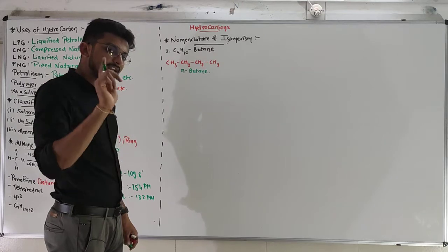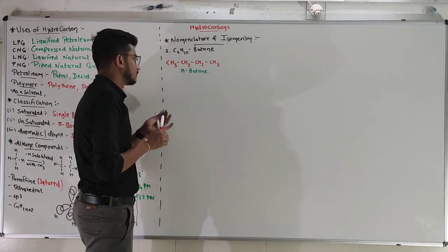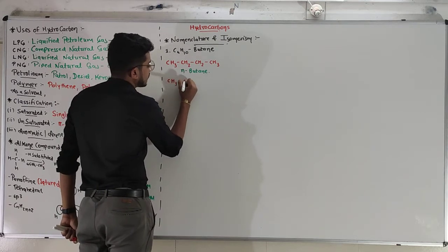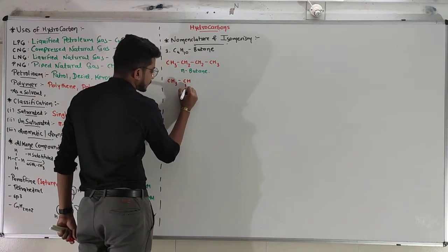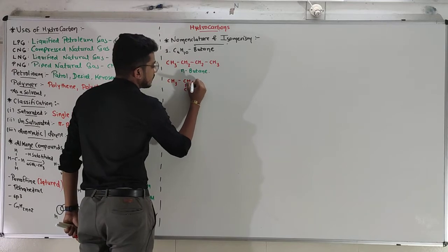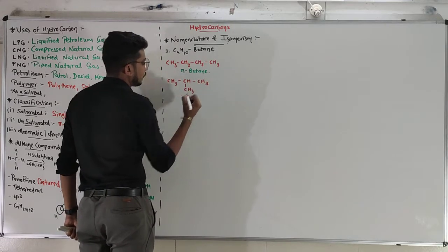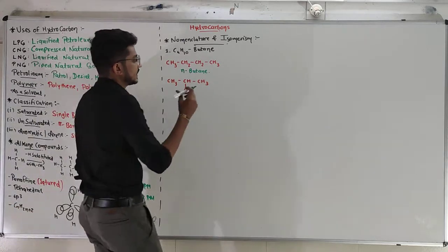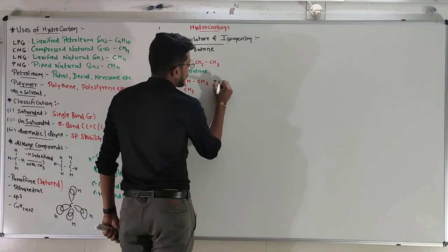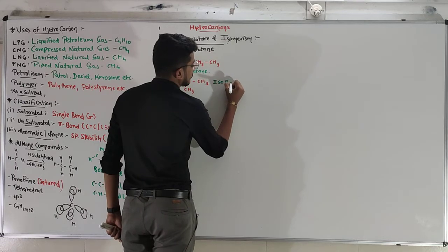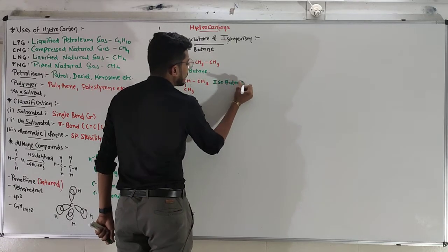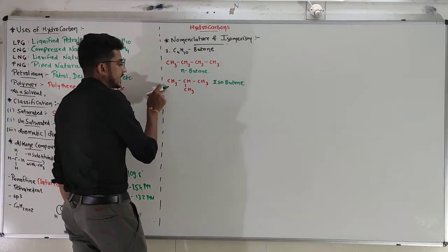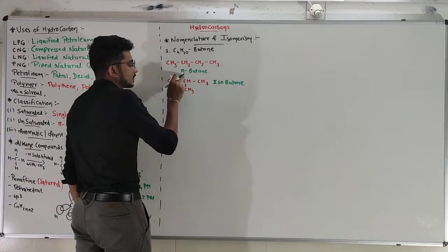Now let's put one branch into that. So CH3, CH, one branch, CH3, CH3. 4 carbons with the one branch. If there is one branch, its common name will be isobutane, and IUPAC name: 3 carbons in a chain and one branch on the second carbon.